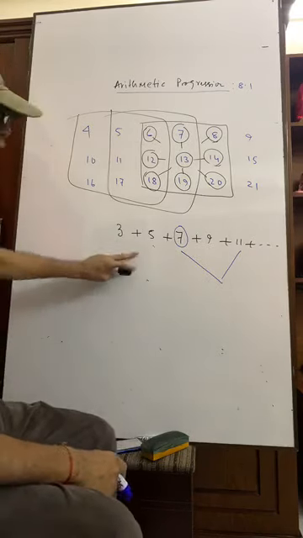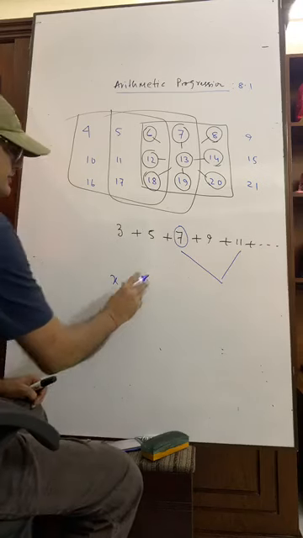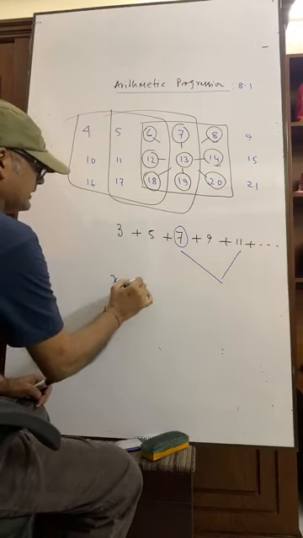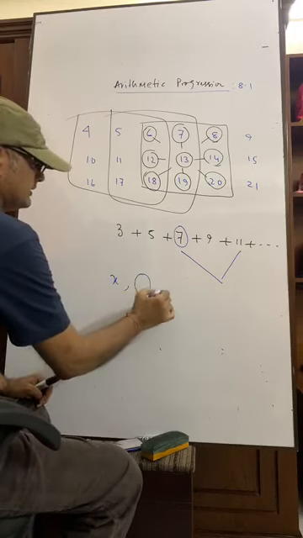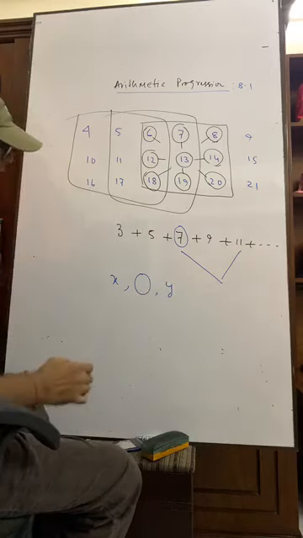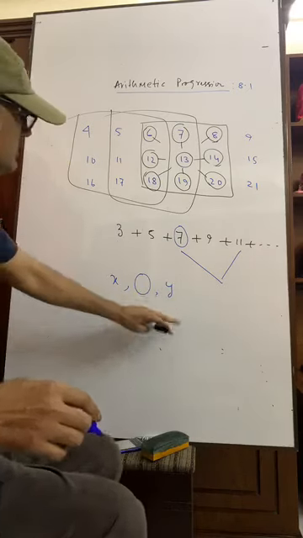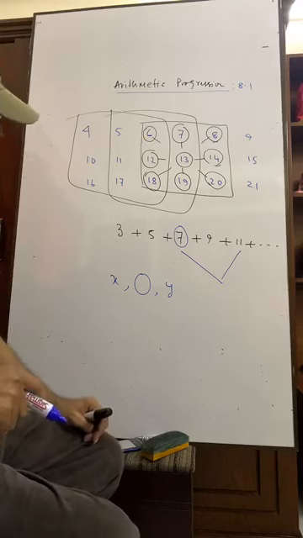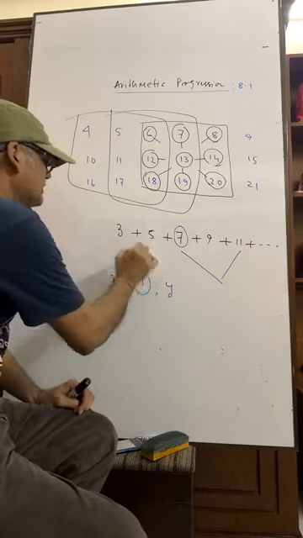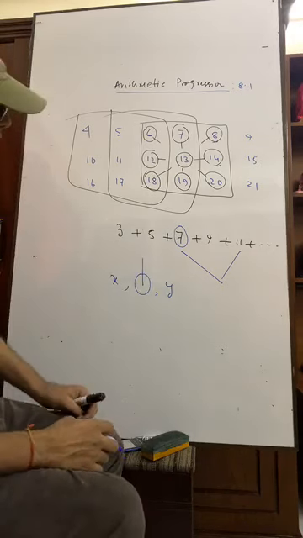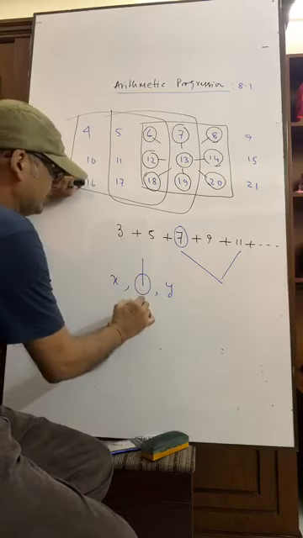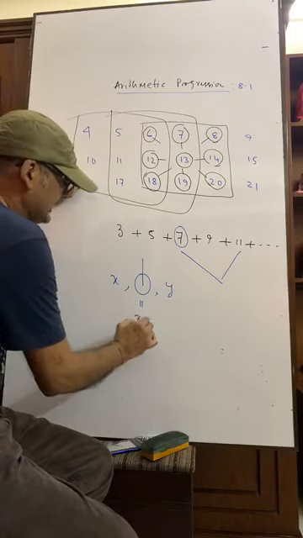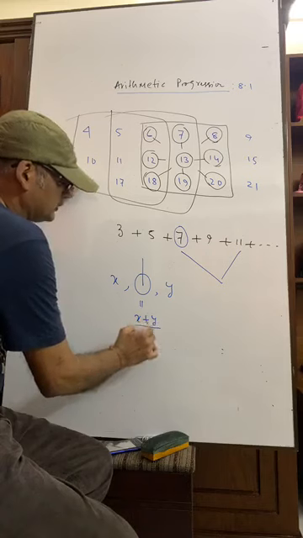Actually, what I am going to show you now is that if the first is given as x, the middle is not given, and the third is y, and it is told that they follow arithmetic progression, then what will this one be? This will be x plus y by 2.